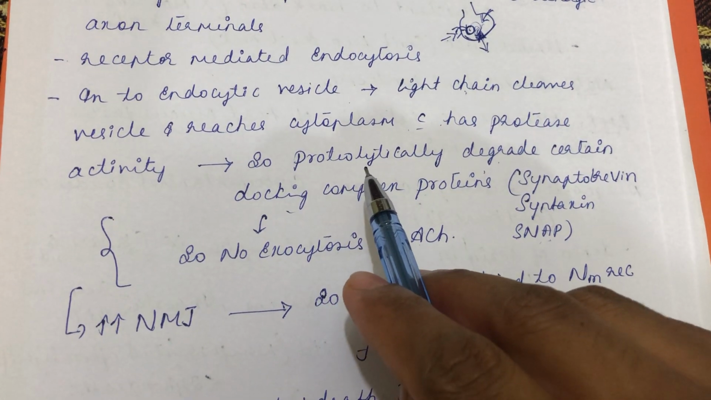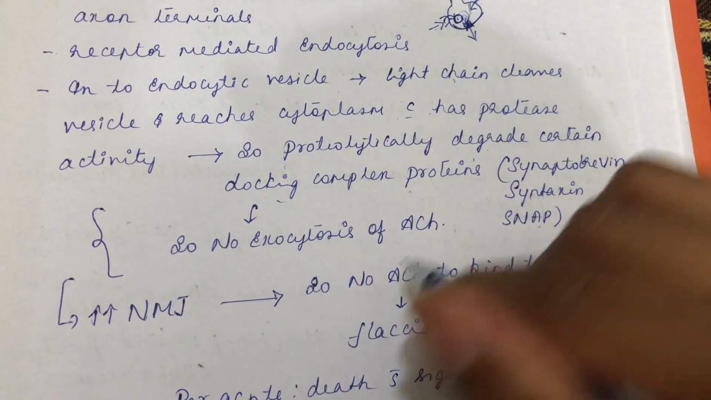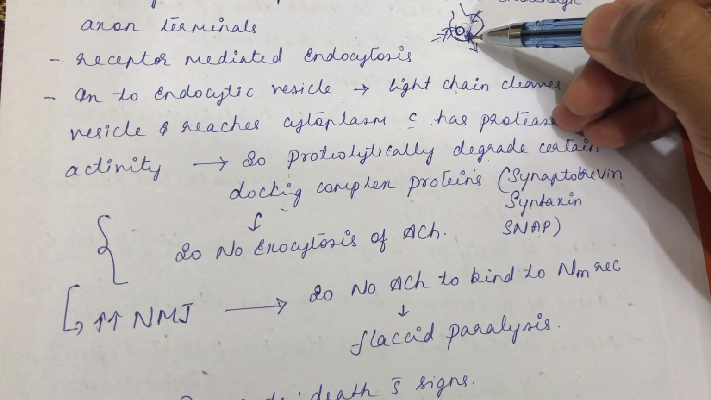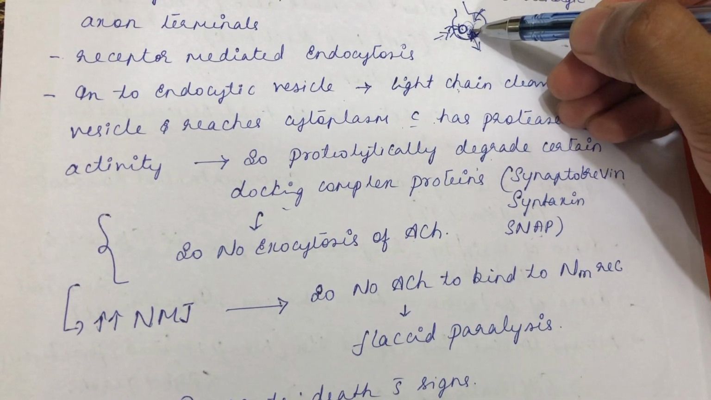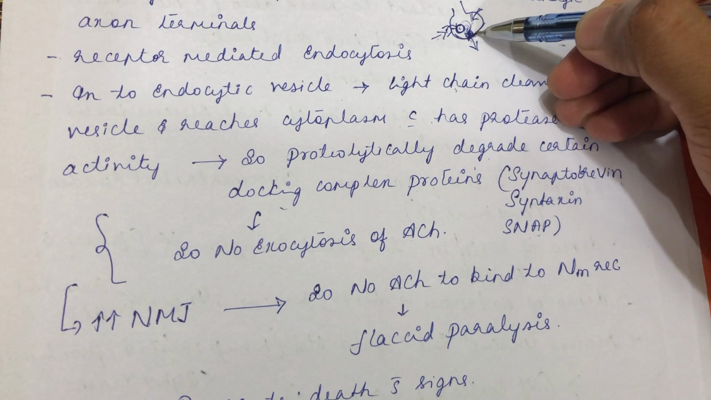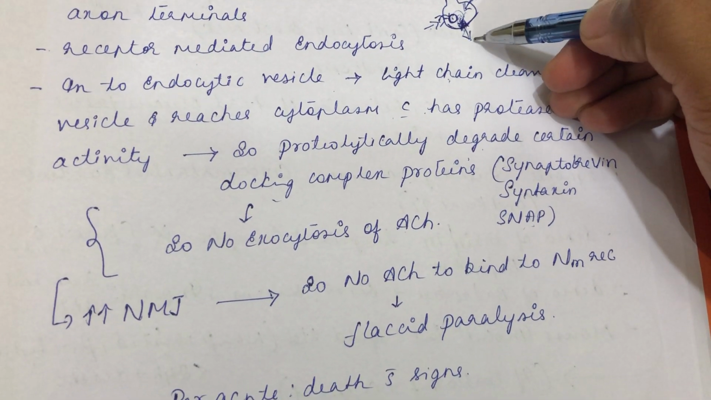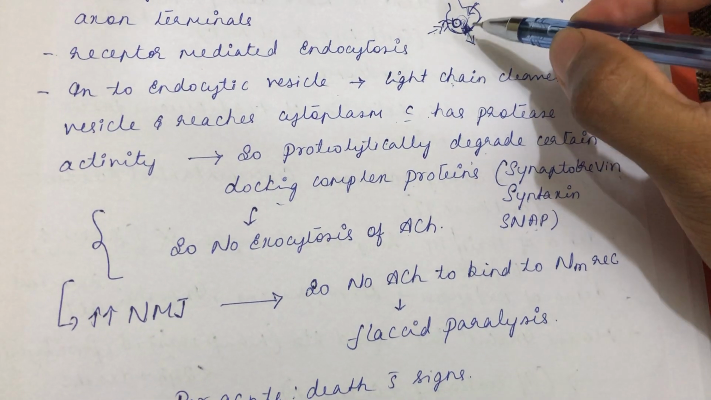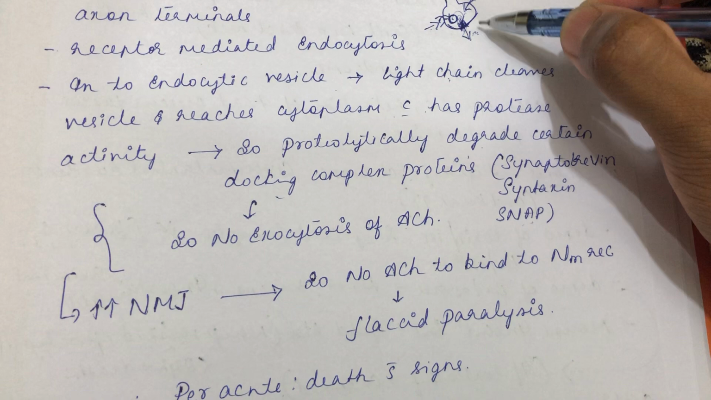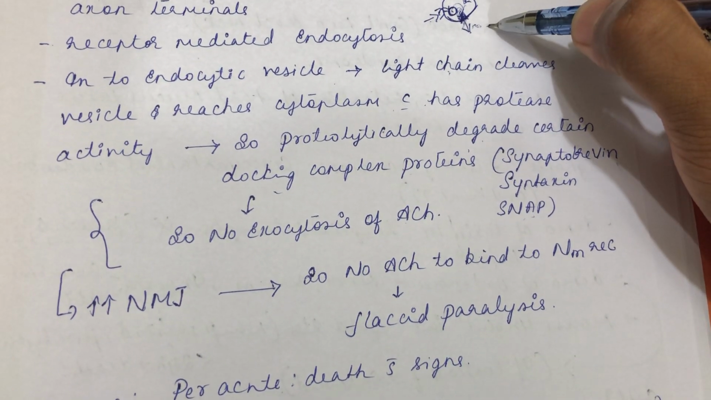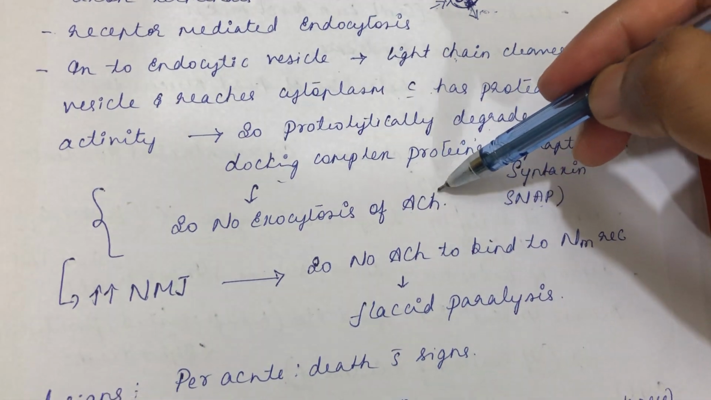See here, our botulinum toxin is degrading the proteins that are involved in the formation of docking complex. Once the formation of docking complex is itself hindered, there is no binding of synaptic vesicle with the membrane, so no docking, so there will be no exocytosis of the neurotransmitter. So it will inhibit the release of the neurotransmitter. Which neurotransmitter here? The neurotransmitter you are dealing with is acetylcholine. So there will be no exocytosis of acetylcholine.